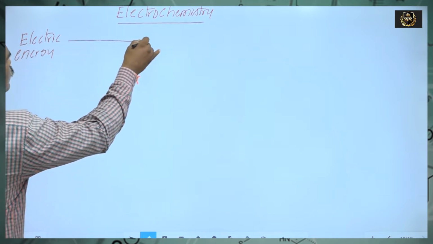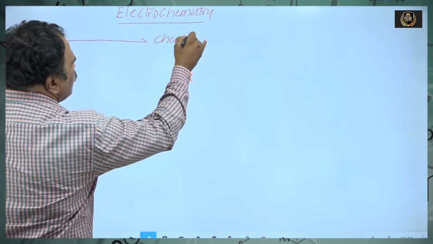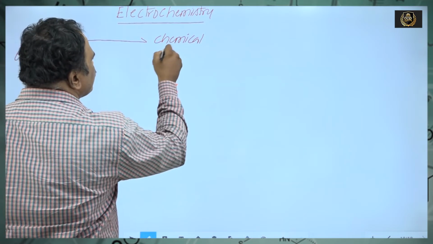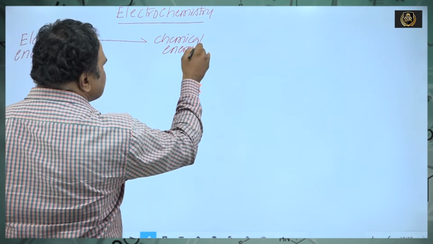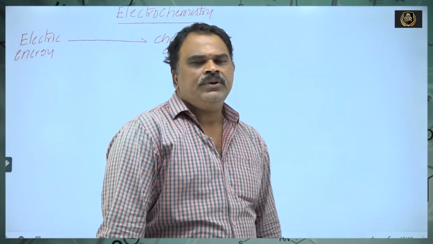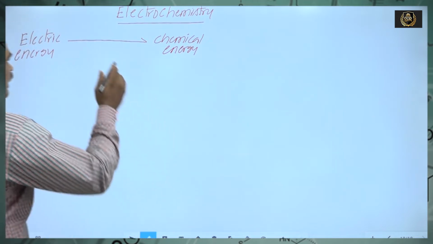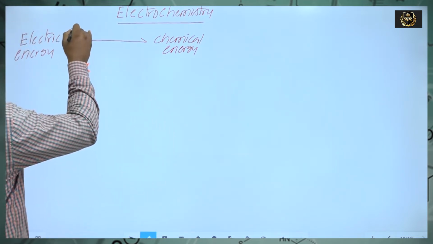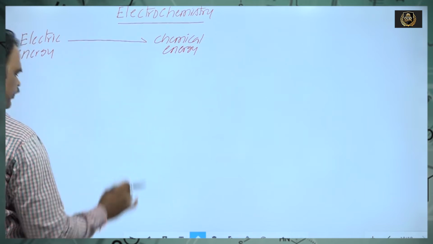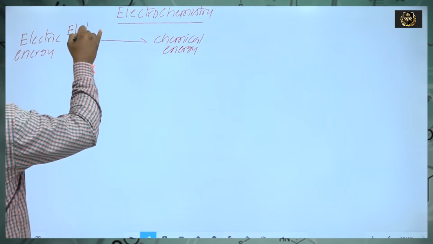into chemical energy. So by the passage of electric current, we are generating new chemical substances. Conversion of electric energy into chemical energy, that is nothing but an electrolytic cell.